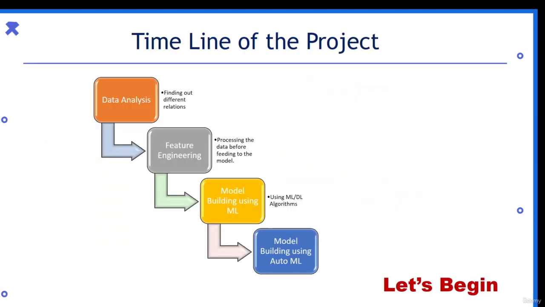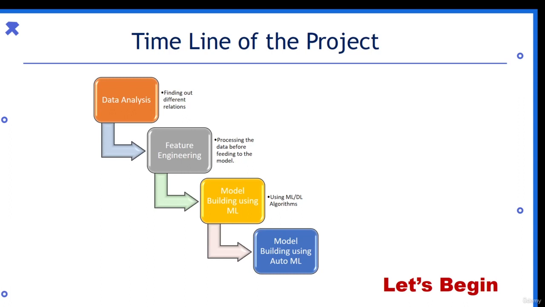Now this will be the timeline of our project. First we'll do some data analysis practices. We'll find out what the different relations are and which factors are related to churn or not. Then we'll do some feature engineering, in which we'll pre-process the data, build new features according to our need, and see how they are correlated and more.